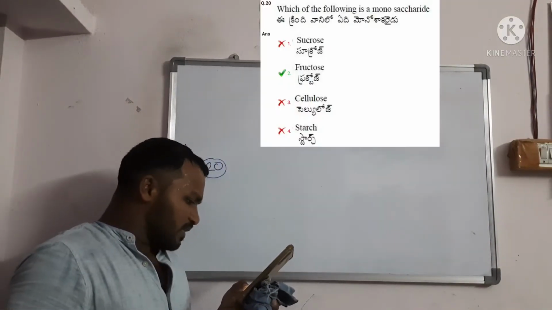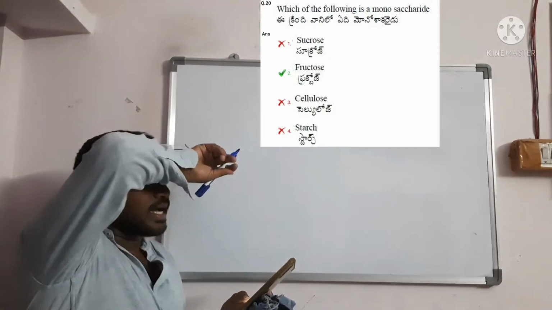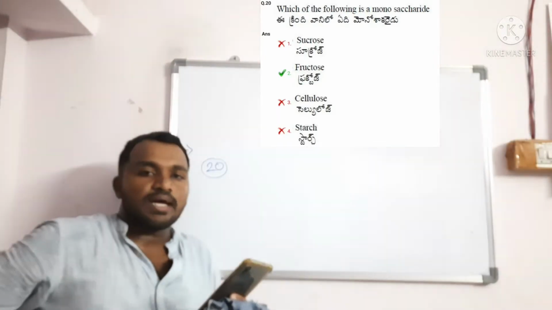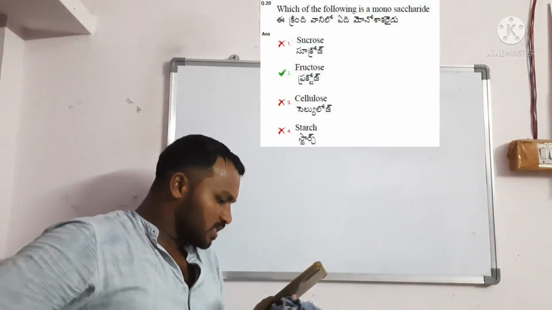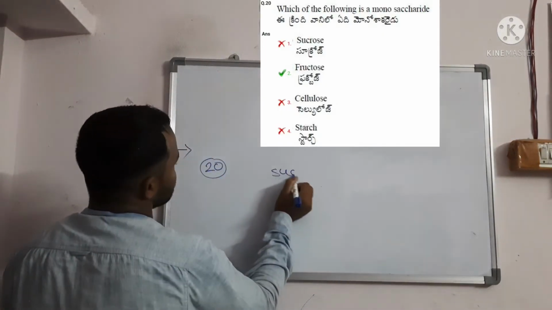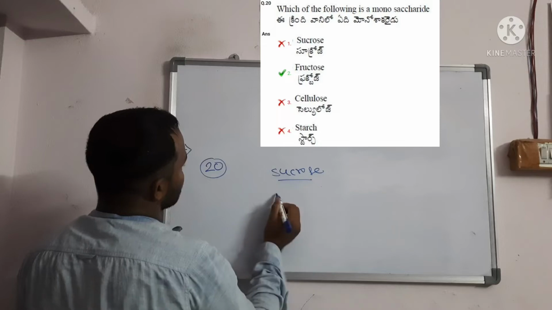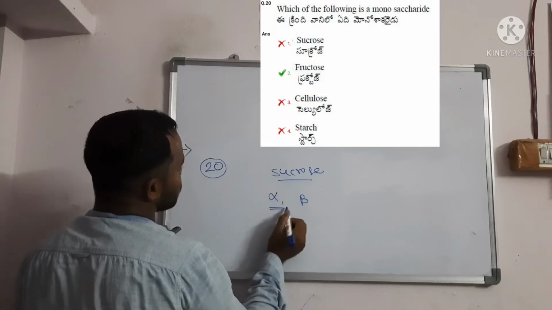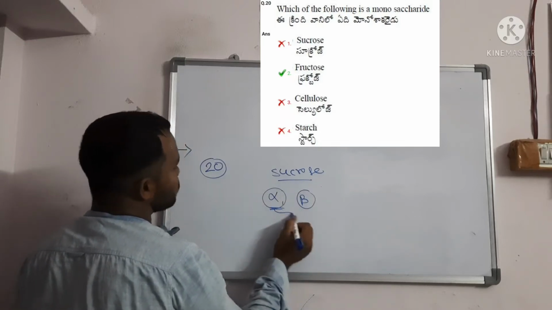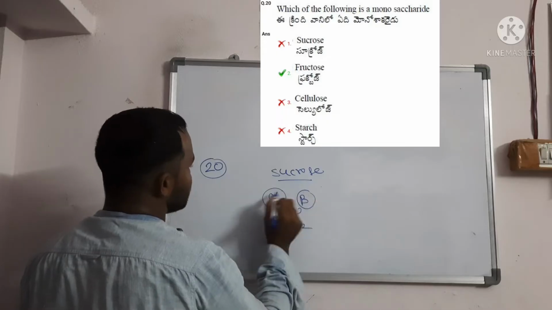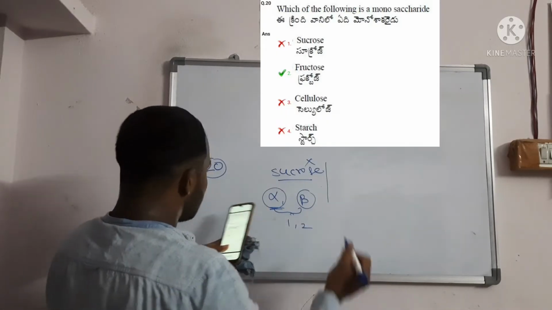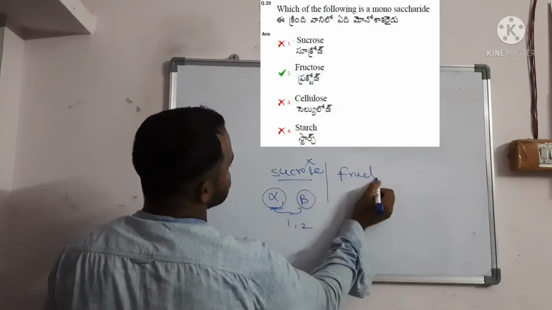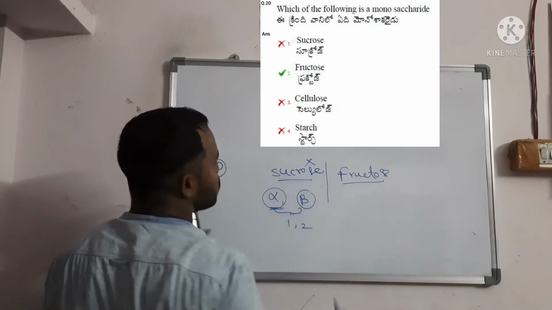Which of the following is a monosaccharide? The options are sucrose, fructose, cellulose, and starch. Sucrose is alpha glucopyranose and beta fructofuranose with a 1,2 linkage, so it is not a monomer. The second option, fructose, is only one unit, C6H12O6.